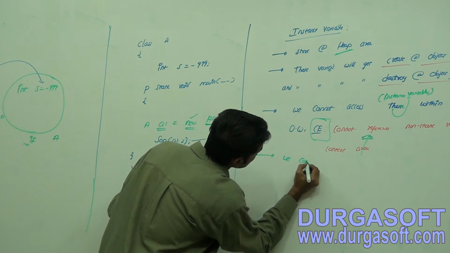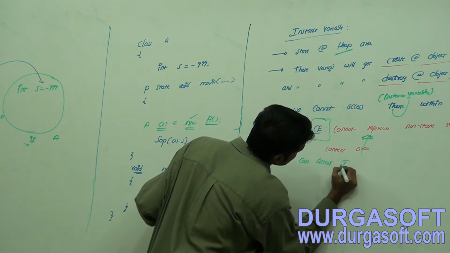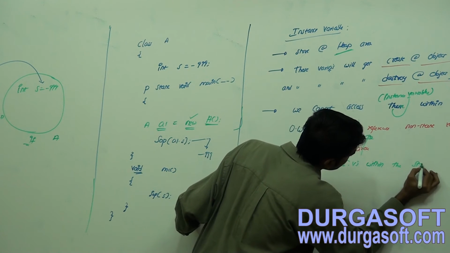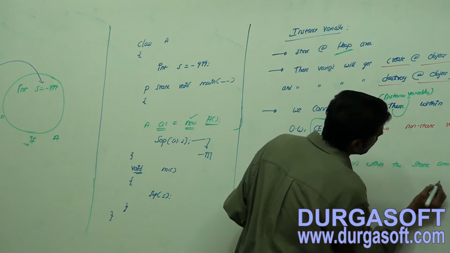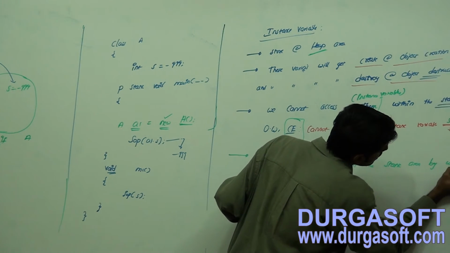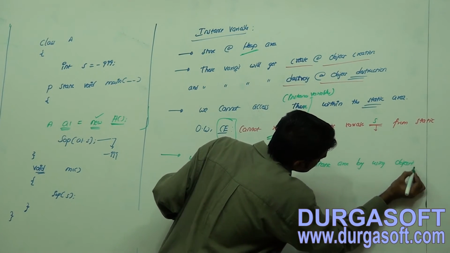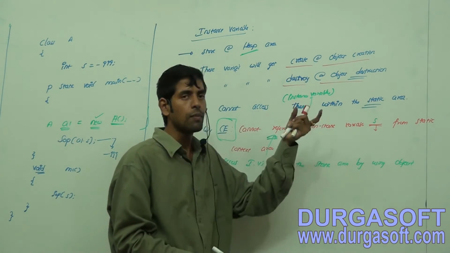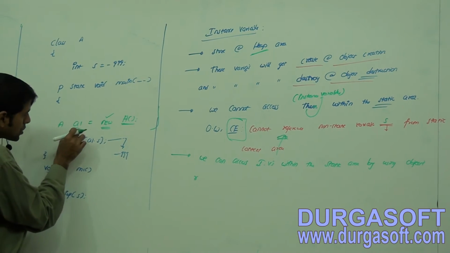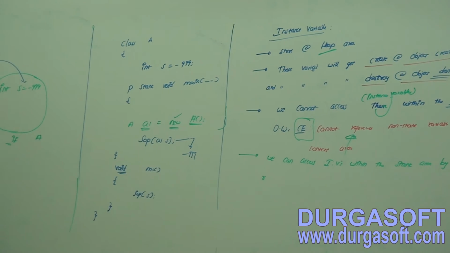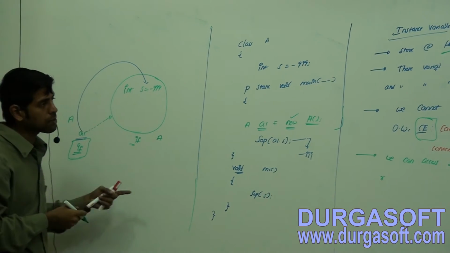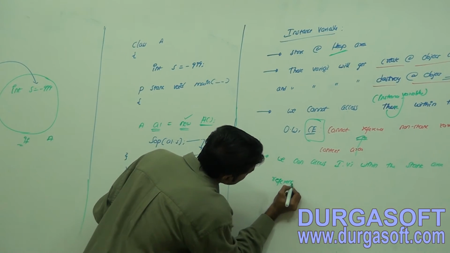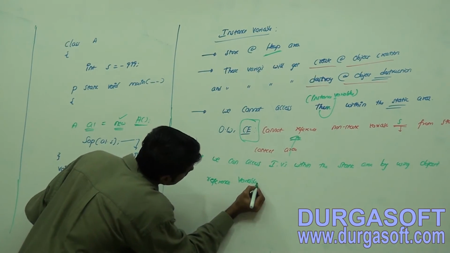Now how we can tell that? We can access instance variables within the static area by using an object, or else you can say object reference variable. Objects are reference variables only, right? A1 is what? An object reference variable. That's why I have written that statement there, okay. By using what? Objects reference variable, okay.